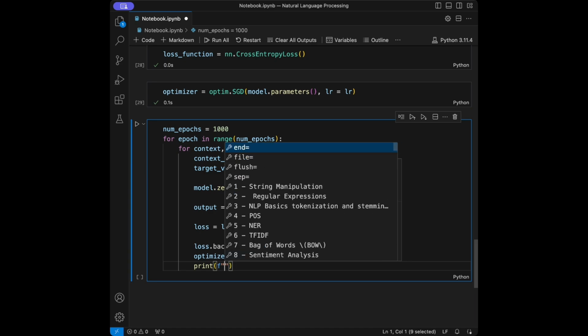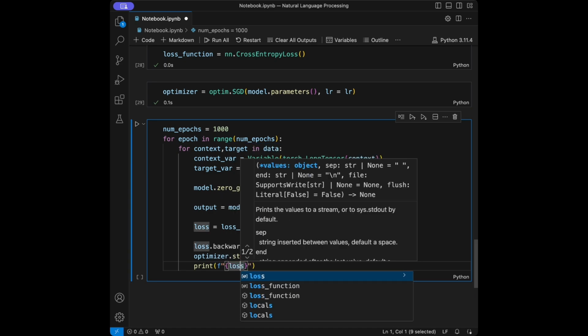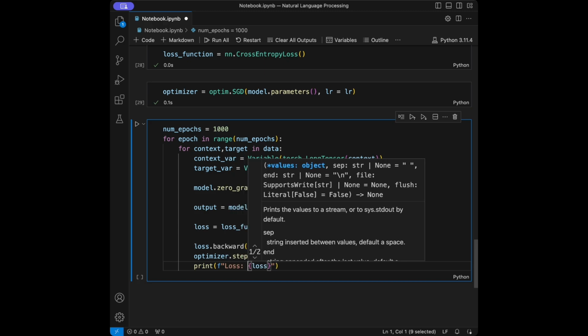Also, we can print the loss, like let's say directly, let's print loss like this. We can say loss, and we can do that.